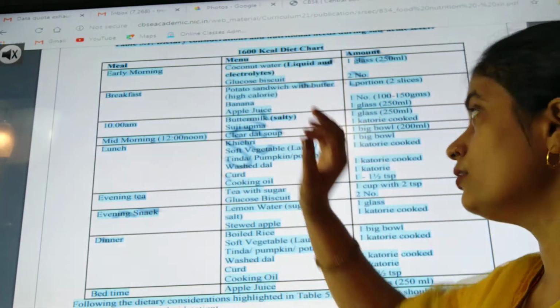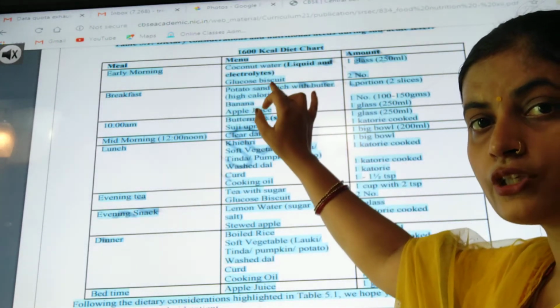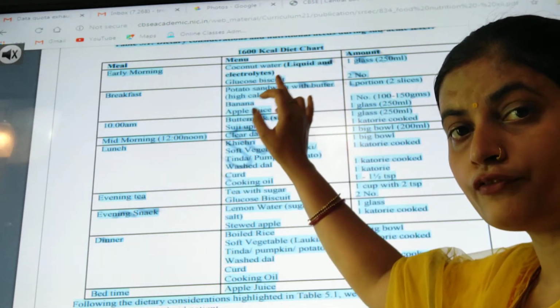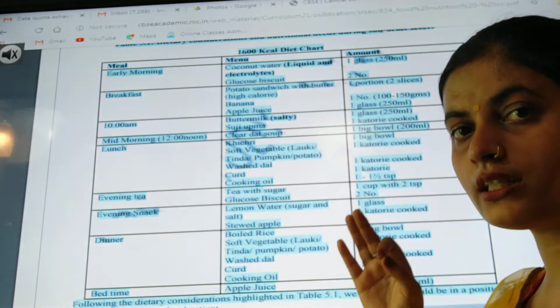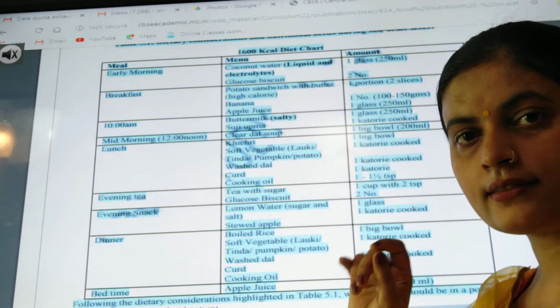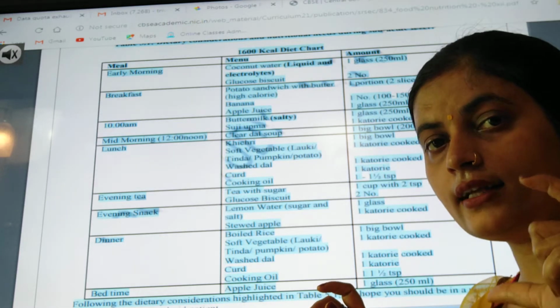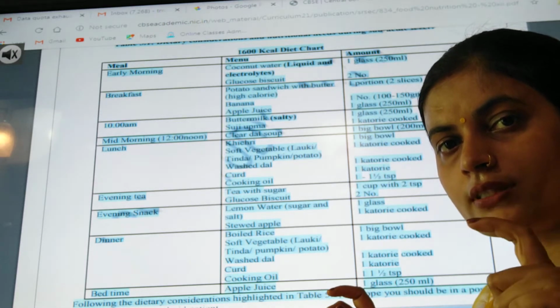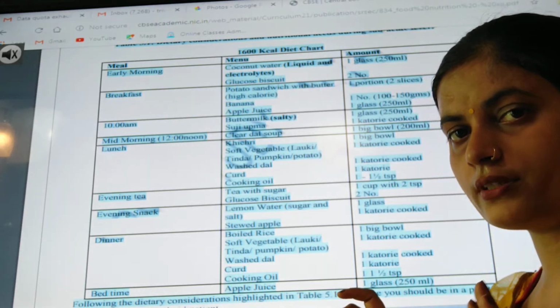A healthy drink, coconut water, which is going to give liquid and electrolytes. That means the food included has liquid plus electrolytes which are essential for body function. Then the second thing, glucose biscuit. You have given liquid which will balance the amount of water and the electrolytes. Then we are giving biscuit which will add certain energy to the body of that patient.